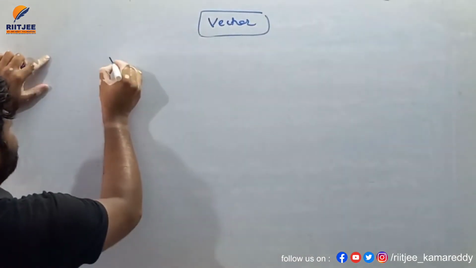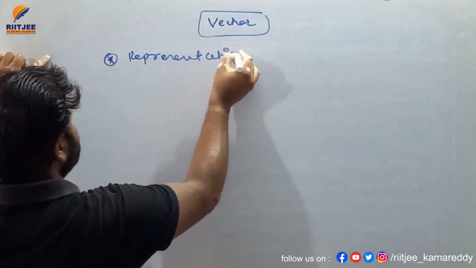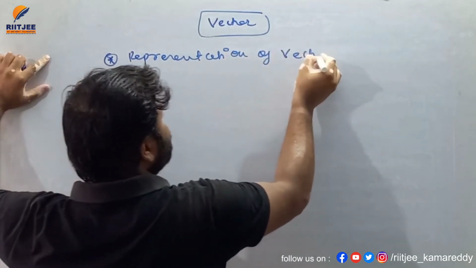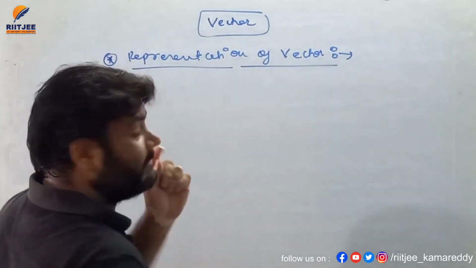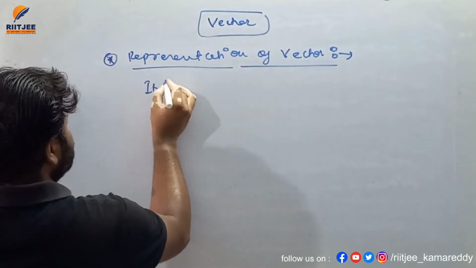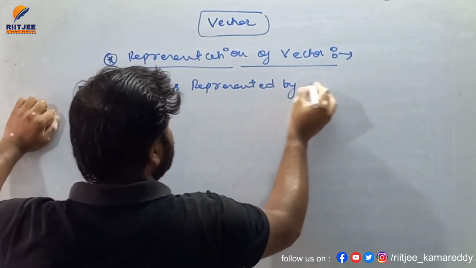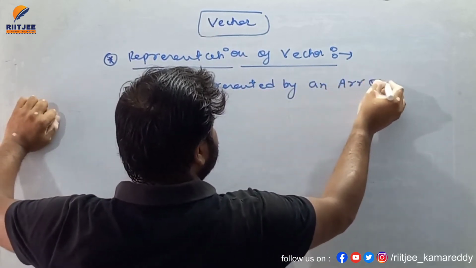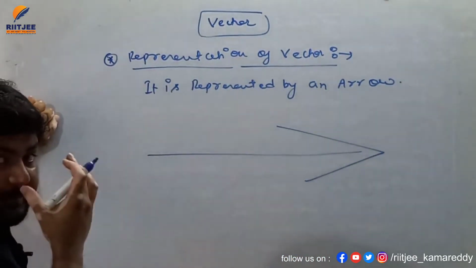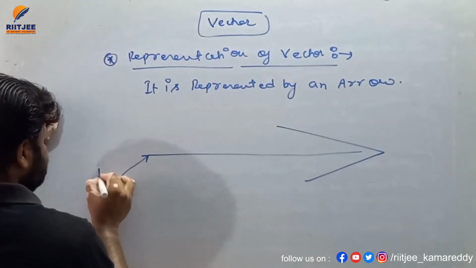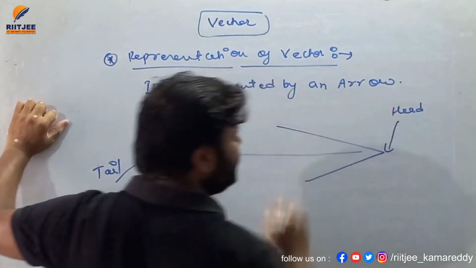Now moving forward, representation of vector. I already explained you this thing, that vector is represented by an arrow. So my dear student, this is the representation of an arrow. This back side is considered to be the tail and the front side is considered to be the head.